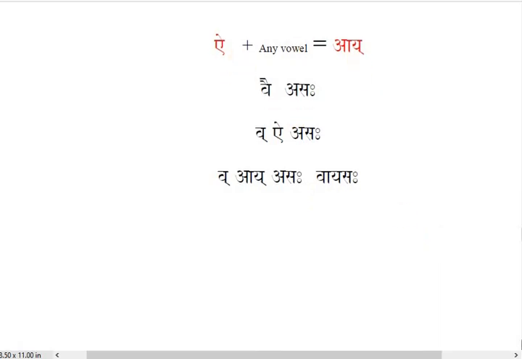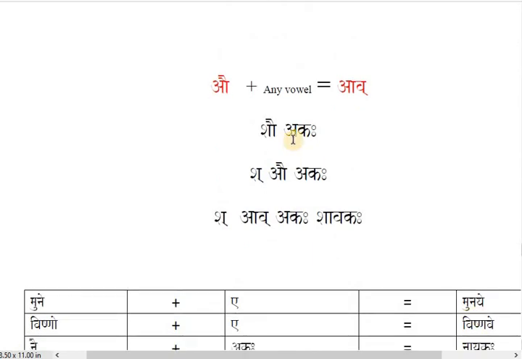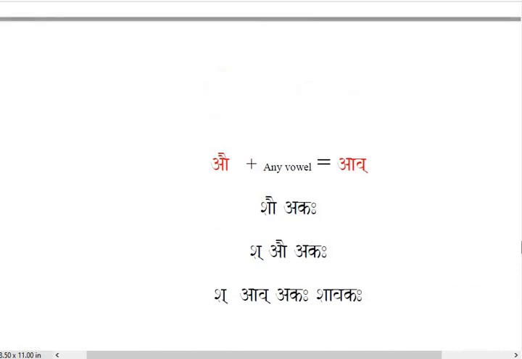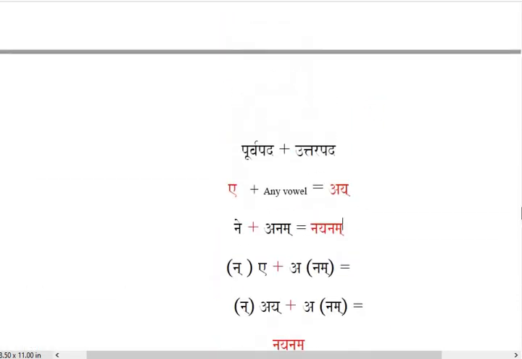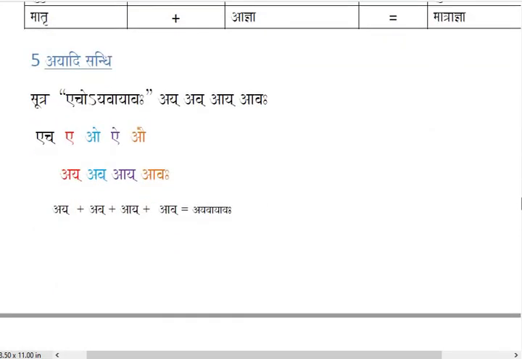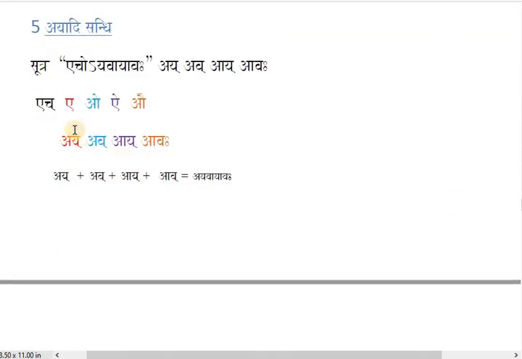And the last vowel, Au. Au would be changed to Av sound. The next vowel should be any vowel. So Nau plus akaha, here Au is converted to Av. So Nav, akaha, Navakaha. Alright? So as per this rule of Ayadi Sandhi, students, let's revise a little bit. E will be changed to Ay, O will be changed to Av, Ai changed to Ay, and Au changed to Av.